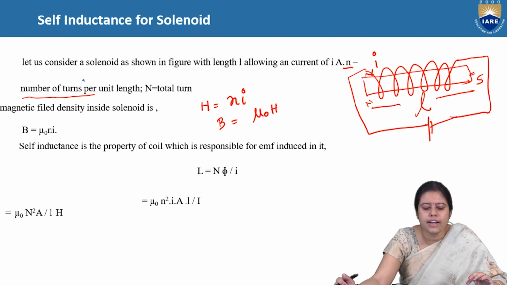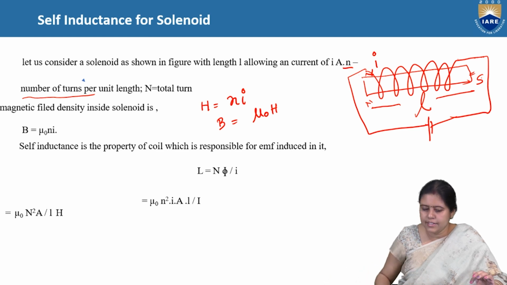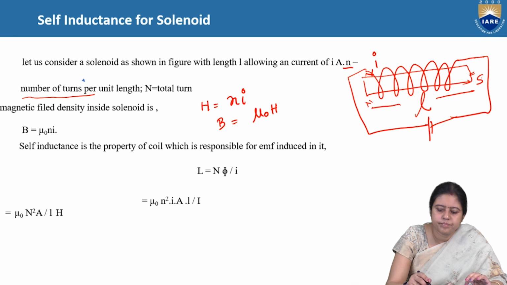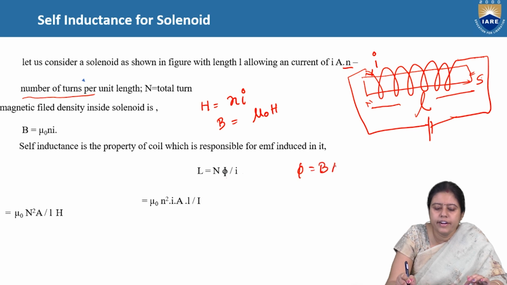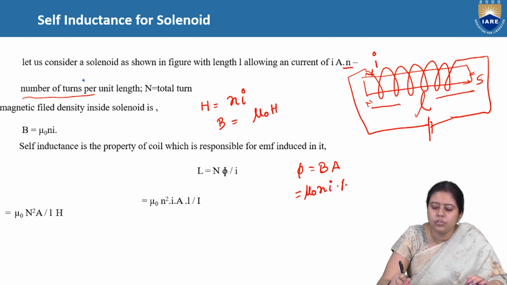Inductance L is equal to N phi by I. What is phi? Phi is B into A, and B is mu naught n I, so phi is mu naught n I into A.